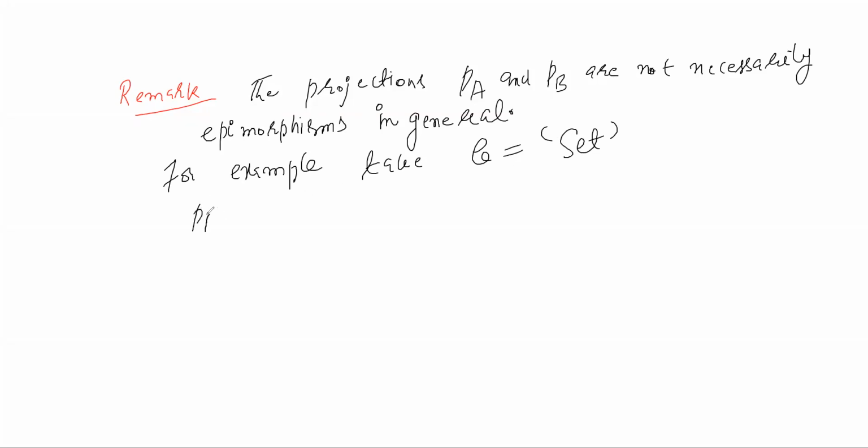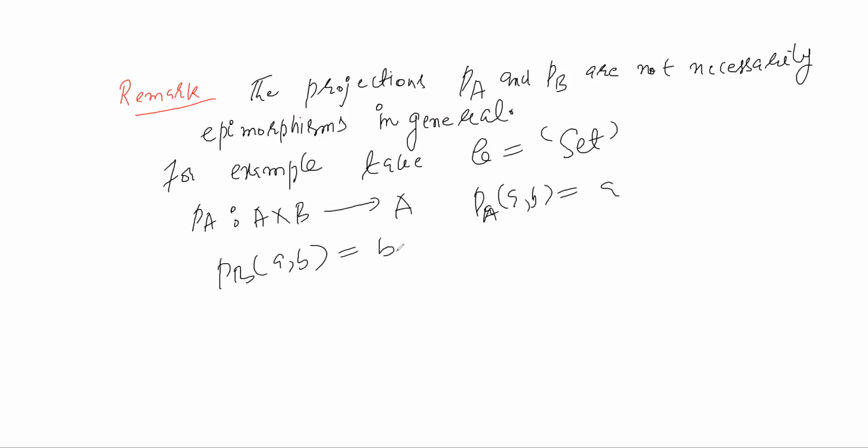We have just seen that PA from A cross B to A is defined as PA of (A, B) equals A. Similarly, PB of (A, B) is defined as B. This is for any sets A and B.